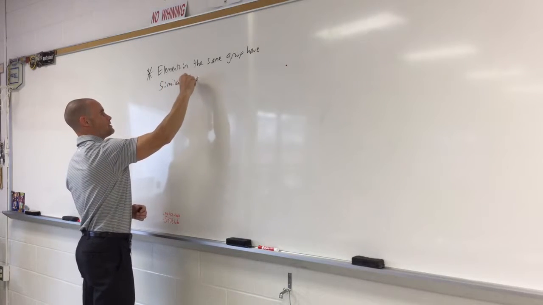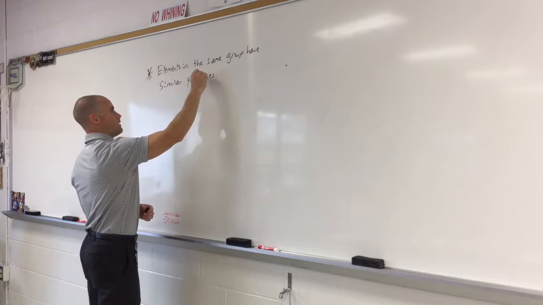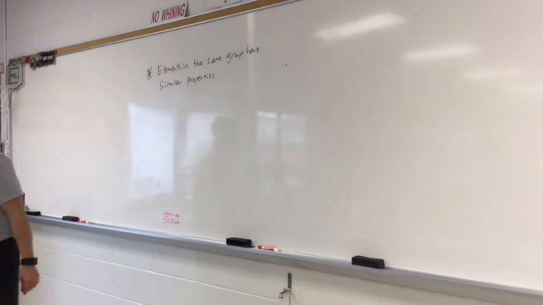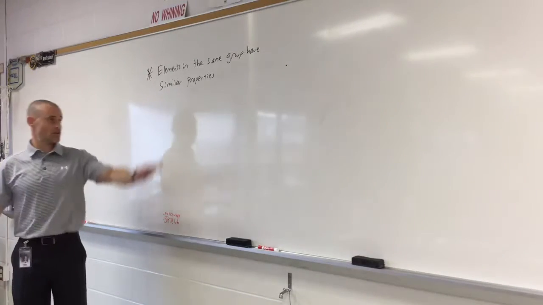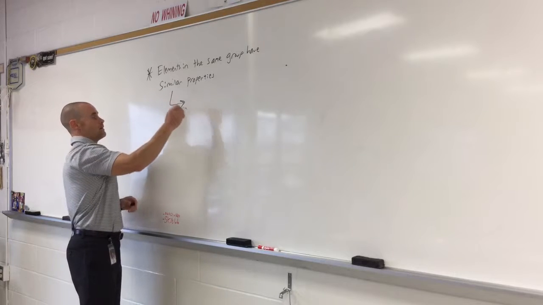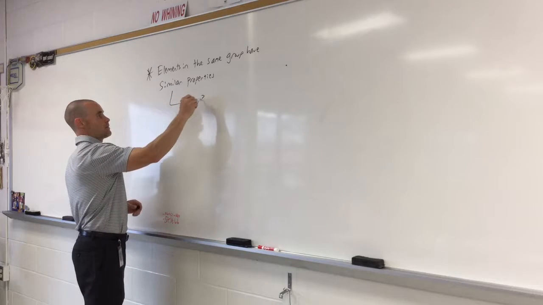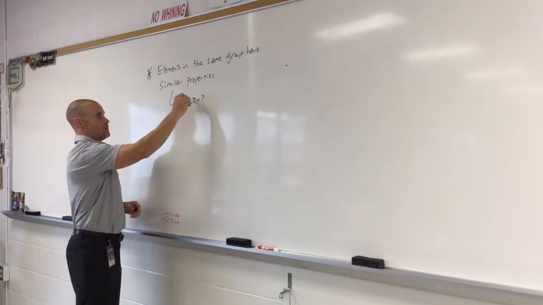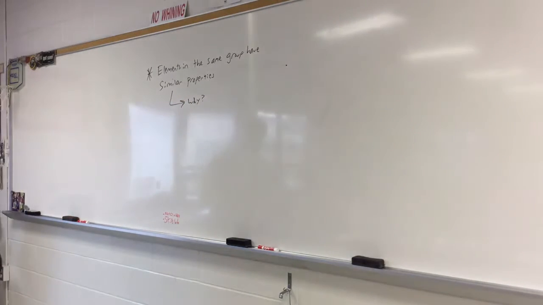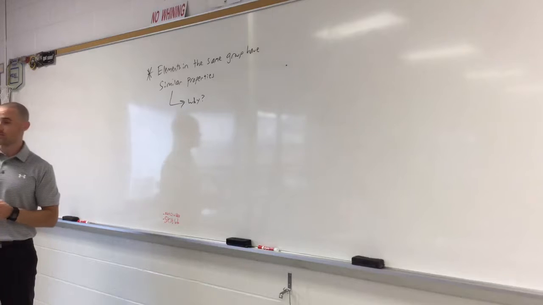Now, the properties can be physical and chemical. Physical is kind of like what it looks like, maybe, and chemical is how it reacts. So I'm just going to leave it at that. Similar properties, and the reason, question mark, why. You guys are going to tell me. Why do elements in the same group have similar properties?